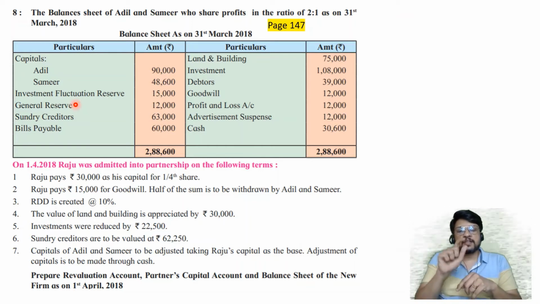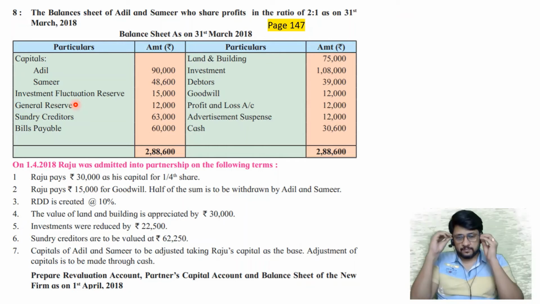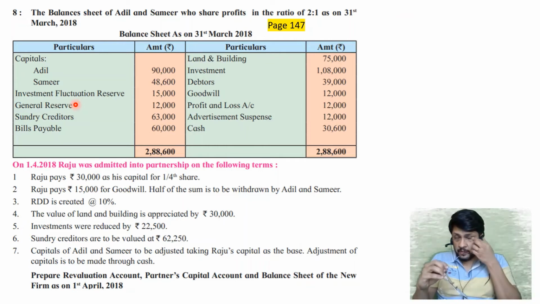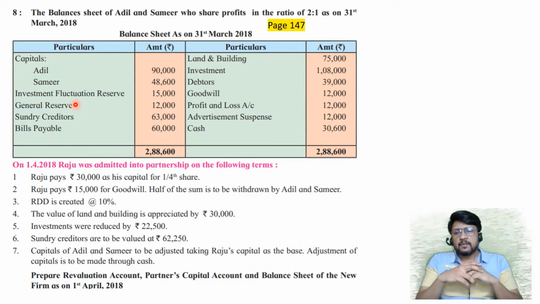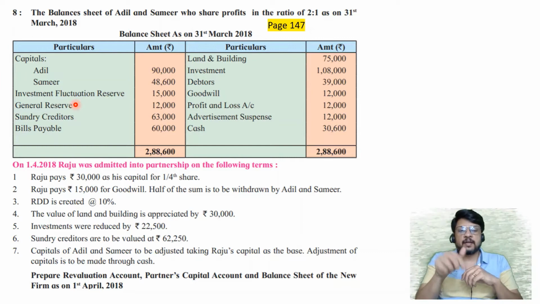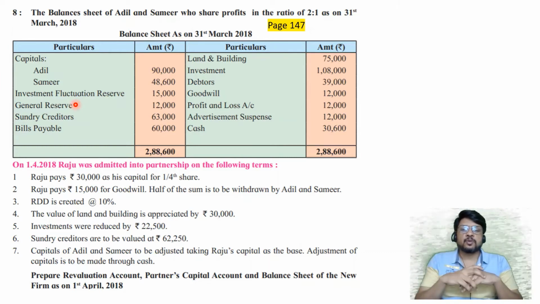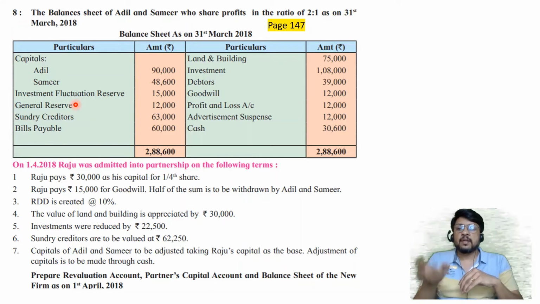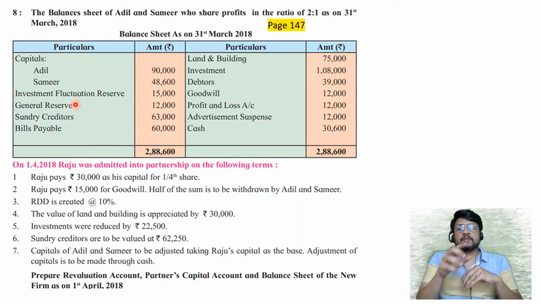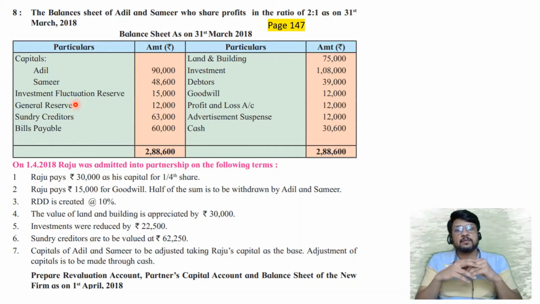In the second year, again small pinch of rupees 10,000. So investment fluctuation reserve opening balance was 10,000. The closing balance will become 20,000 because second year you are already having 10,000 rupees extra. Again in the second year, share prices did not show any much change. So investment fluctuation reserve will show the balance of 20,000. In the third year, 30,000. In the fourth year, 40,000. And suppose in the fifth year, the share prices showed violent change. Suddenly there is a reduction in the share prices by rupees 30,000.